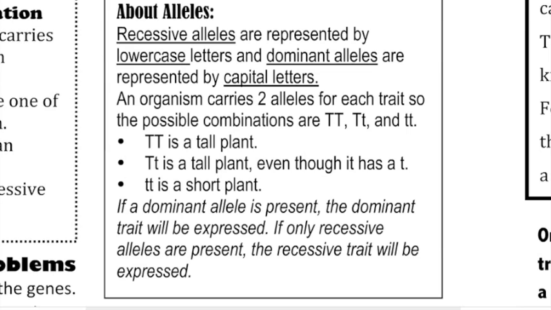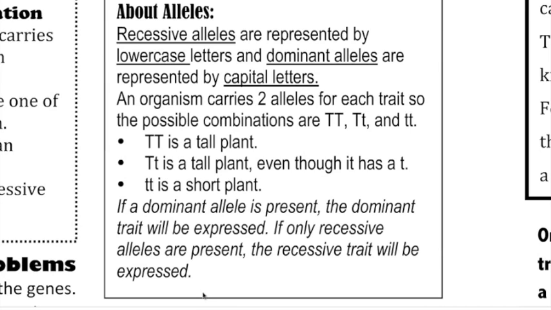If when 2 plants produce an offspring, one of them contributes a capital T and the other contributes a capital T, you would end up with a tall plant because you have 2 genes for tallness. If one of the parents contributes a capital T and the other a lowercase t, you have 1 gene for tallness and 1 gene for shortness. Because tallness is dominant, it's going to take over, and so that's still going to look like a tall plant. If one of the parents contributes a little t and the other one also contributes a little t, then that would be a short plant because you have 2 genes for shortness.